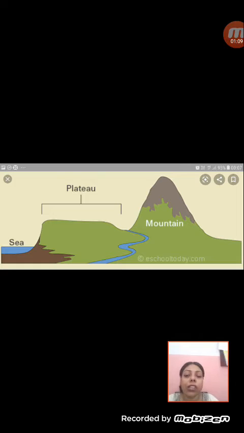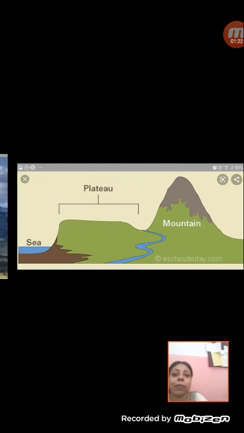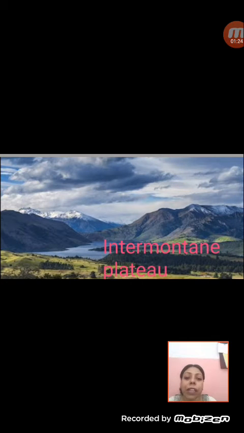But the main feature of a plateau is that it has a flat top. It doesn't have a summit. We say it has a flat top, so it's called a plateau or a tableland, and the height is from 0 to 500 meters from the sea level. Now plateaus may be of different types. That depends upon their way of formation, in what manner they have been formed.